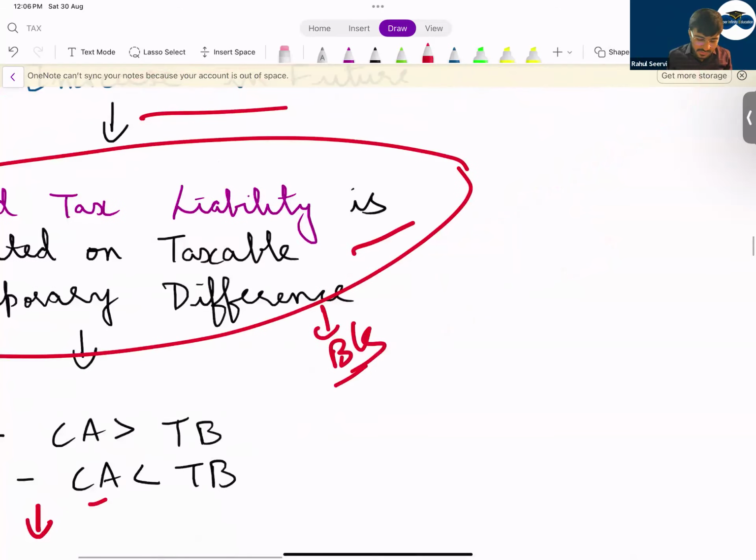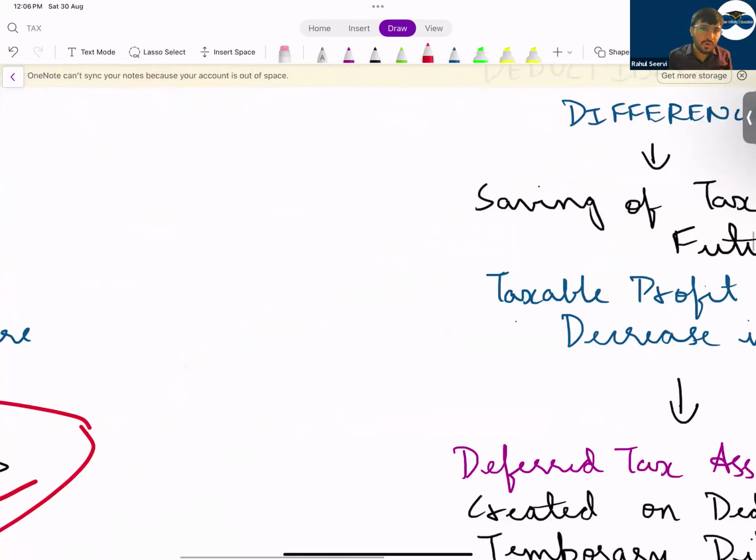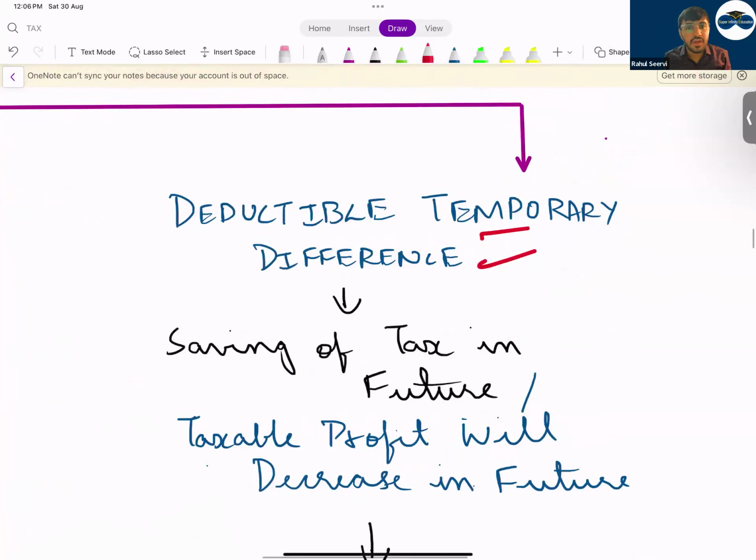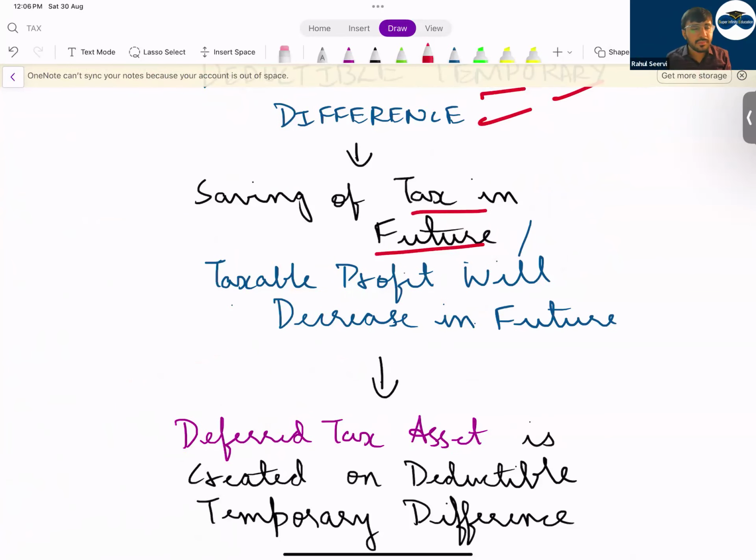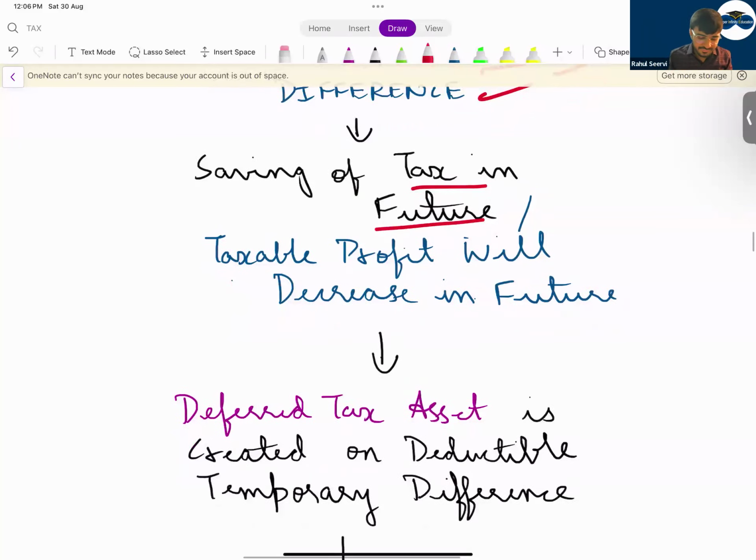Understand? Deductible temporary difference means what? Today you are paying more tax. In future you will pay less tax. So there is a saving of tax in future. Today it's a burden. In future it is not a burden. You'll be free. The amount which you pay today is more. In future you'll pay less tax.